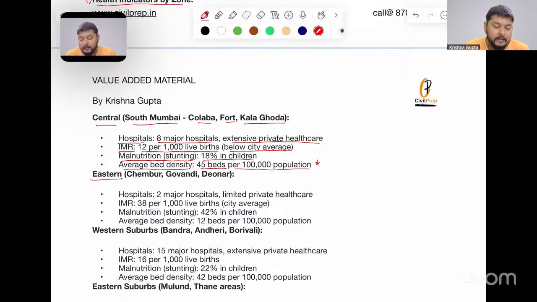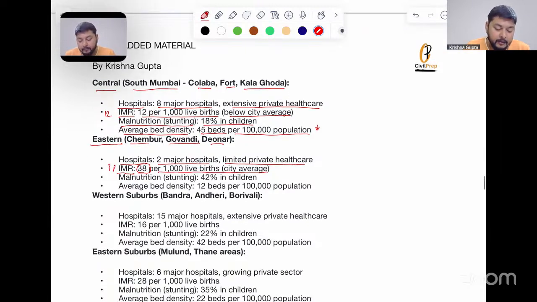When we talk about the eastern, that is the Chembur or Govandi zone. Hospitals: 2 major hospitals, limited private healthcare. Infant mortality rate, see here, it is 38 per 1000 live births, that is the city average. Here it is just 12, it is 38. So how stark it is within Mumbai. Malnutrition, here it is 18%. In Chembur, it is 42% in children. Average bed density, 45 is less, but 12 is far less per 1 lakh population.